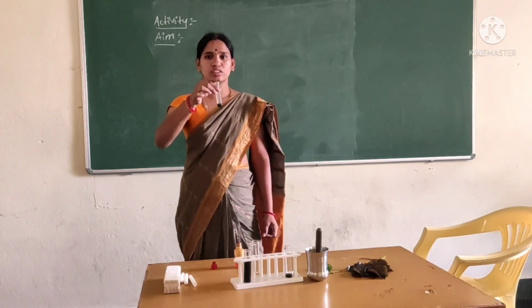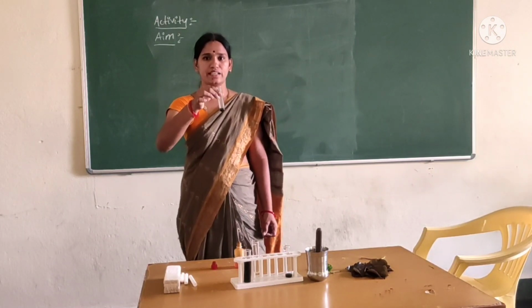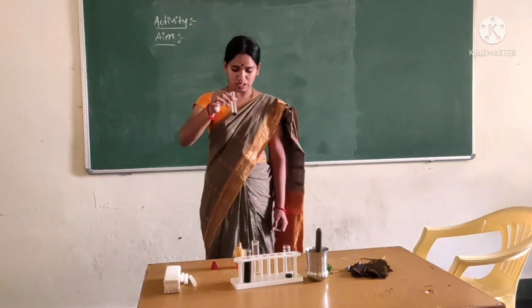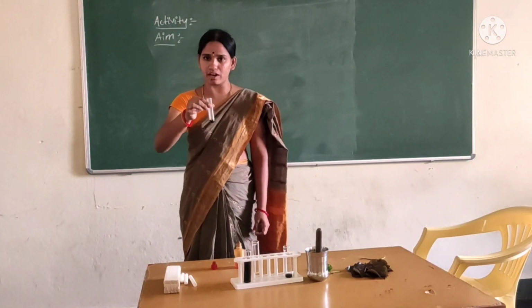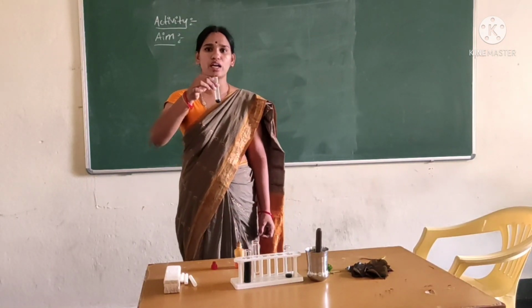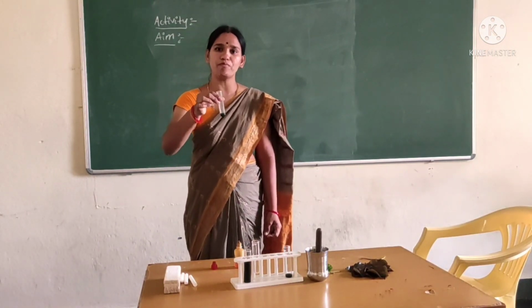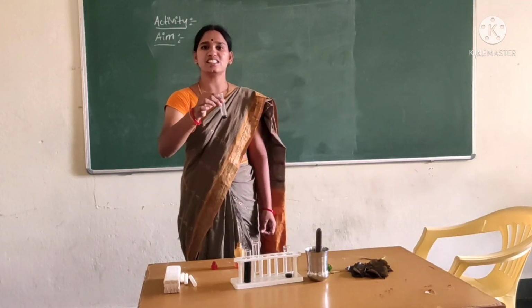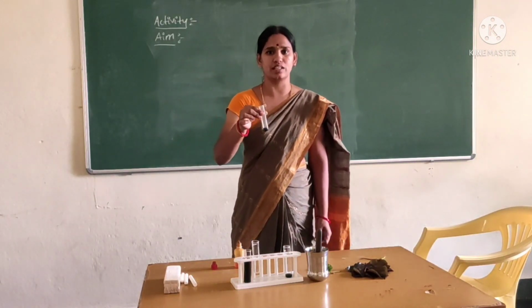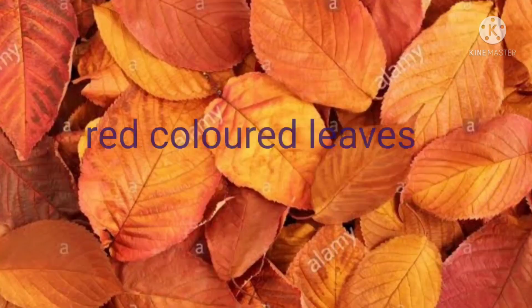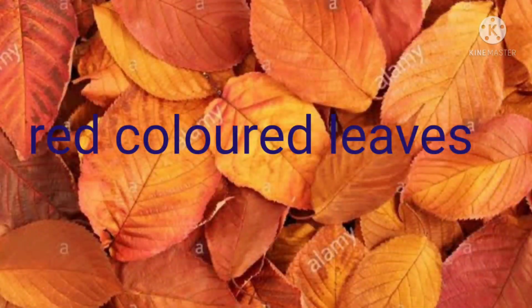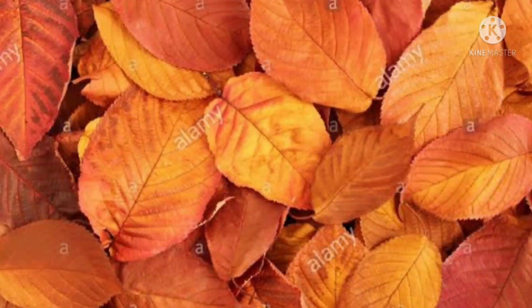It confirms that red and brown color leaves also perform photosynthesis. This is a small activity, children. Okay children, do they perform photosynthesis? Yes. Red and brown colored leaves also can perform photosynthesis.